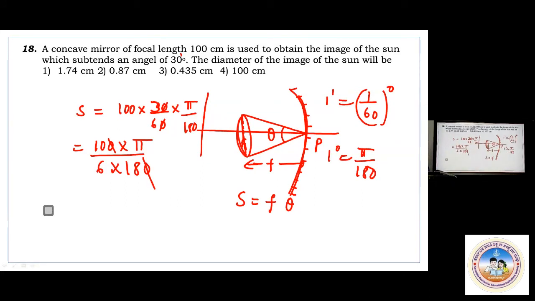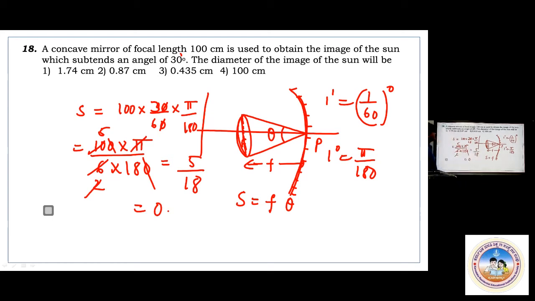So 10 pi by 6 and 18. How much can you expect? You have to do this calculation. 10 pi, or you can say roughly pi is 3.14, I'll make it as 2. 2 times I'll cancel, this is 5 times I'll make it. And so this is like 5 by 18.